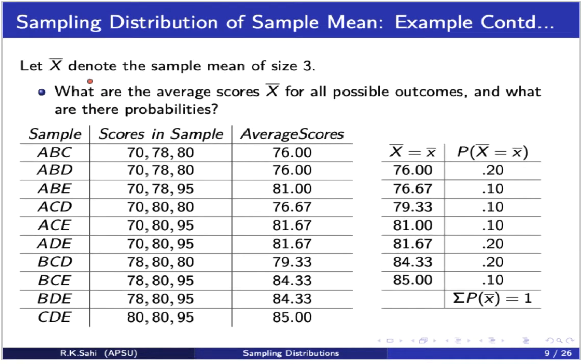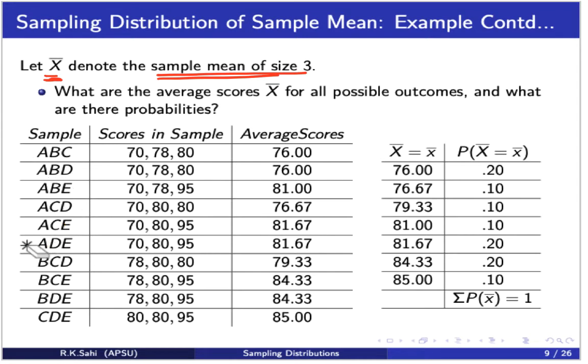Once again, we're looking at the sample mean, the sample mean of size 3. That means I'm picking up 3 scores, looking at all possible 3 scores. So we had 10 of them. These are the samples we took.